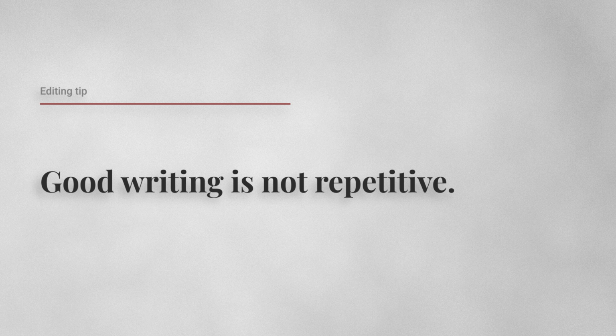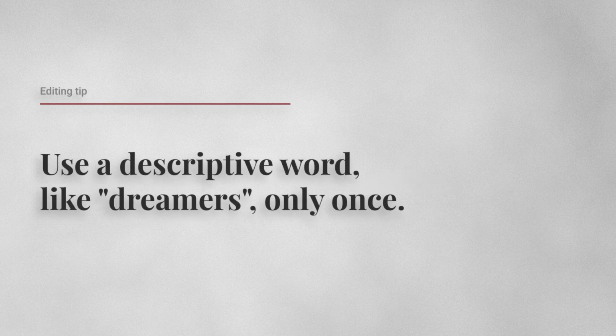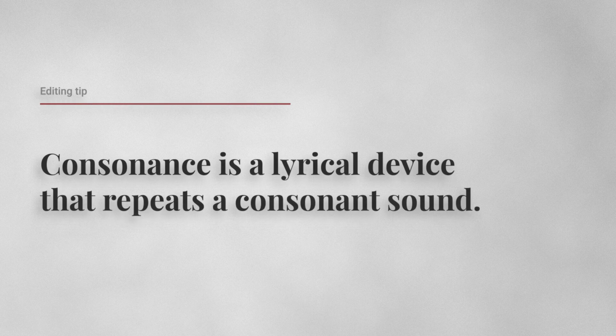Good writing does not repeat a descriptive word like dreamers in a short story, especially not in a story this short. Indeed, in a novel, a 300-page story that's carefully written and edited, a word like dreamers would be used only one time.